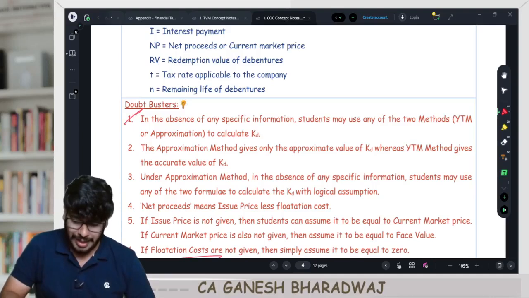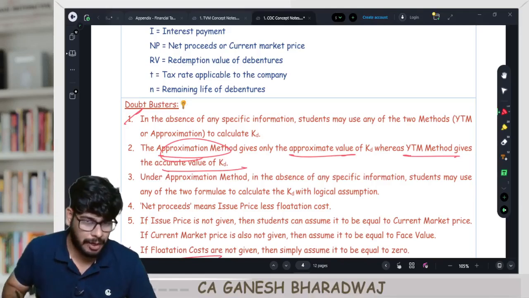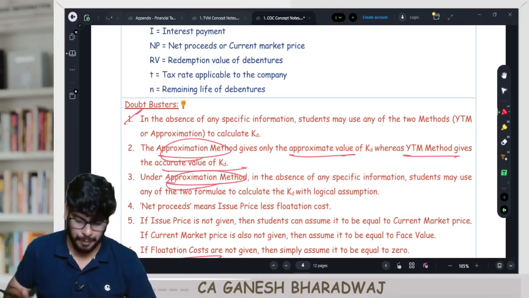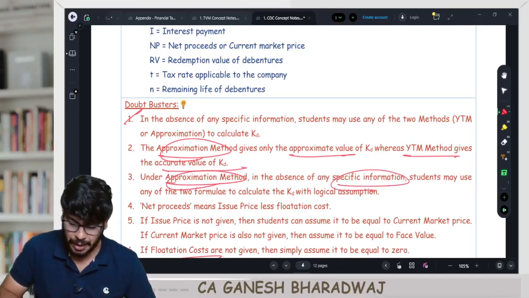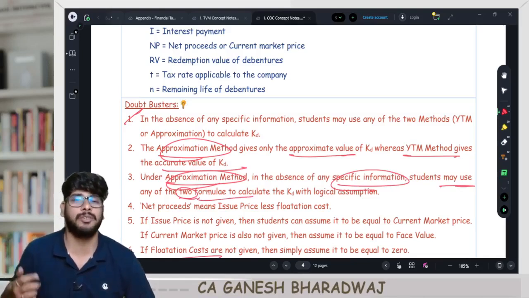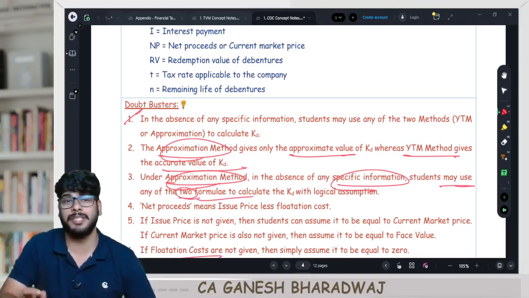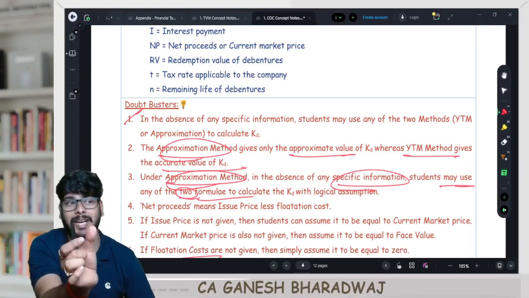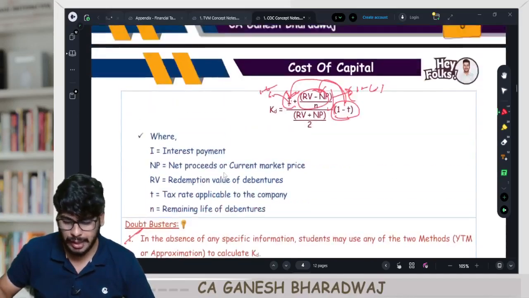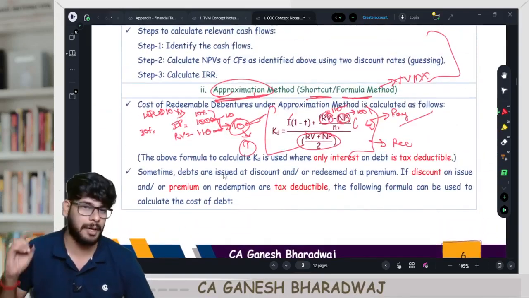Next. The approximation method gives only approximate value of KD, whereas YTM method gives the accurate value of KD. Clear with this? Next. Even in the approximation method, in the absence of any specific information, students may use any of the two formulas to calculate KD with logical assumption. What were the two formulas? One formula we assumed that only interest is a tax deductible expense. The second formula we said even the spread between my RV and NP is also tax deductible. We took that outside. Generally, we don't use the second formula. It is generally not used in any of the questions. We only use the first formula. Are you clear with this?